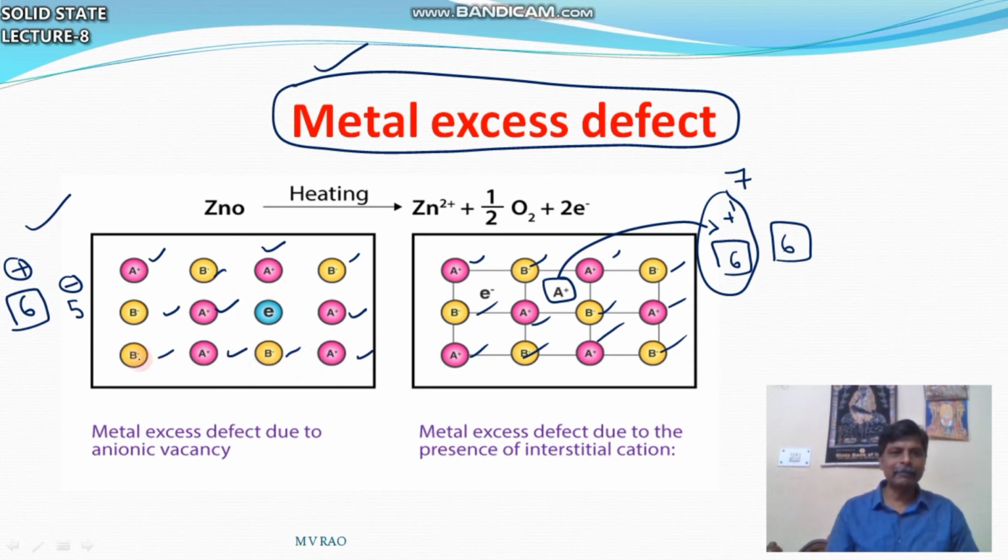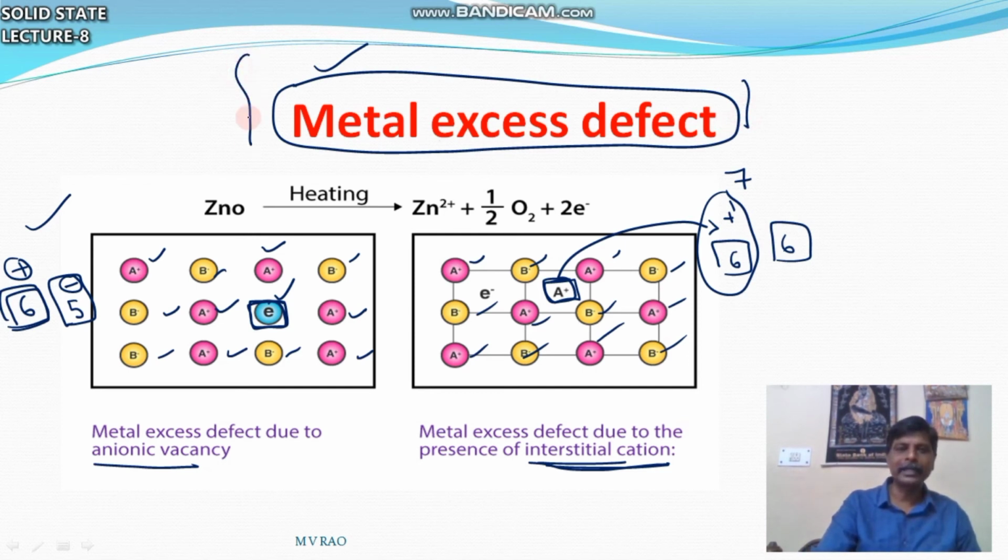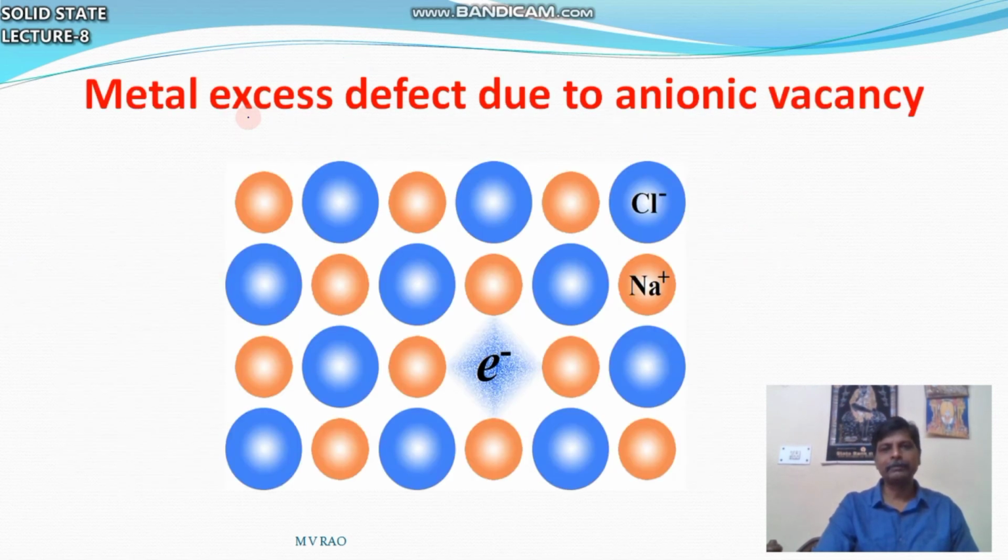Why is metal in excess? In the first case, metal is in excess due to anionic vacancy. Here anion is less. Here there is an anion vacancy, and instead of anion, an electron is there. Here metals and non-metals are the same, but one metal atom is present as an interstitial cation. So these two are metal excess defects. Non-stoichiometric defects are of two types: metal excess defect due to anionic vacancy, and metal excess defect due to extra cation in interstitial position.